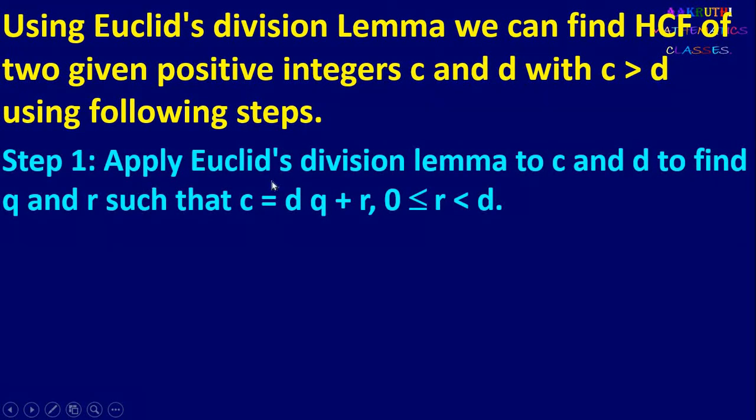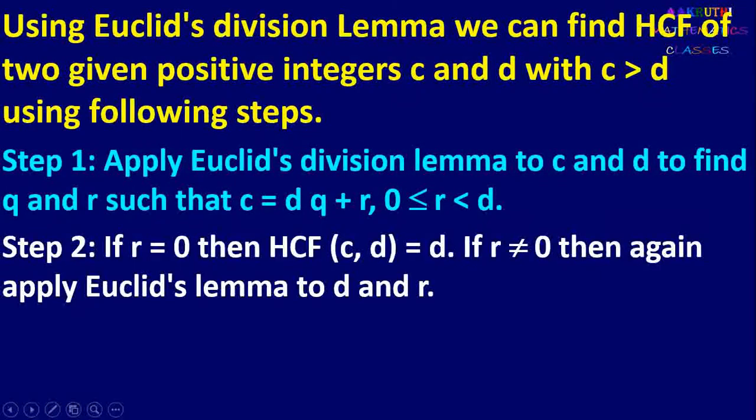Step 1. Apply Euclid's division lemma to C and D to find Q and R such that C equal to DQ plus R, where R is greater than or equal to 0 and less than D. Find quotient and remainder. If R equal to 0, then HCF of C and D is D. If R is not equal to 0, then again apply Euclid's lemma to D and R.